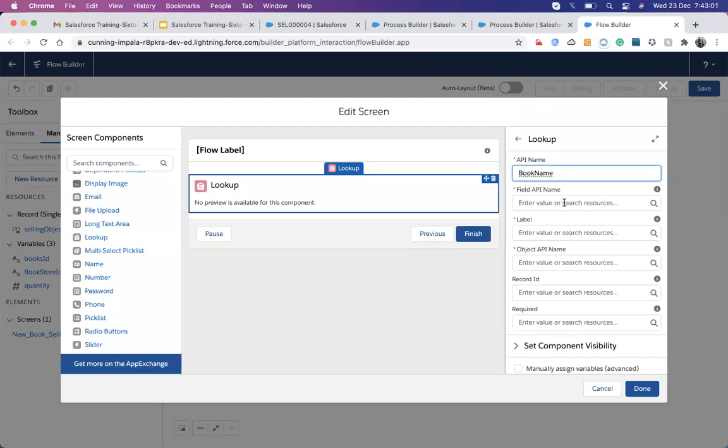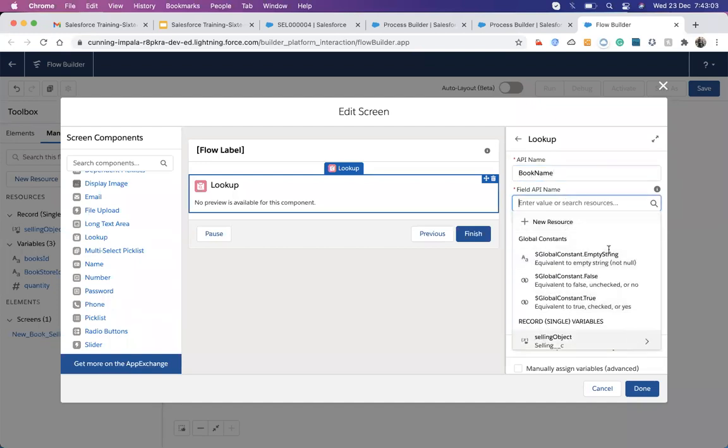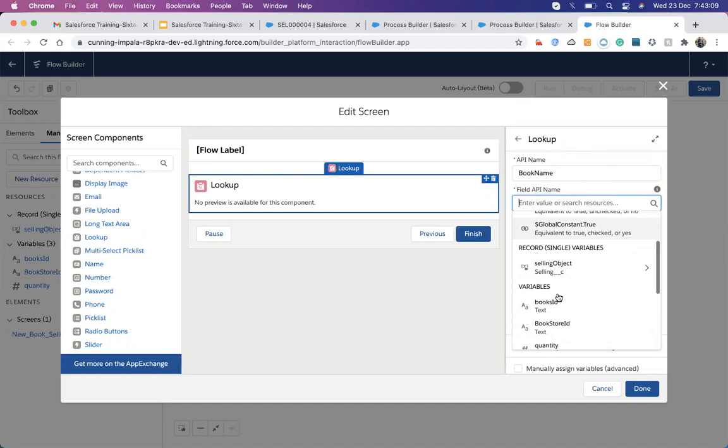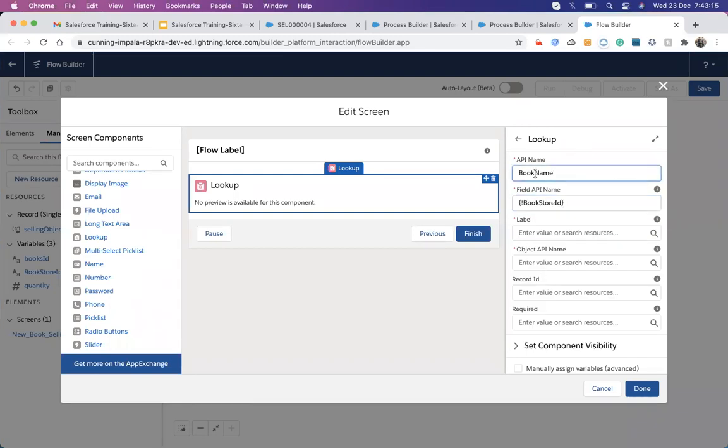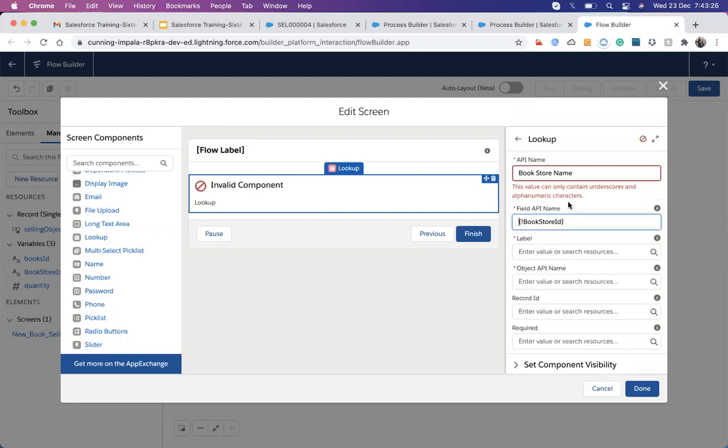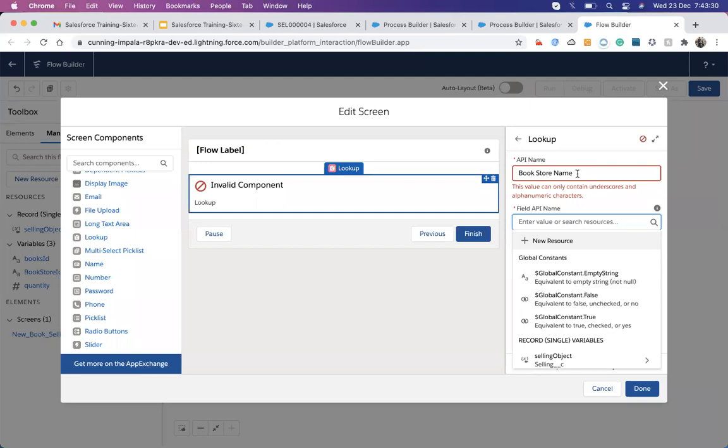Book name. It should be, what is that? Book ID. Where is it? Bookstore ID. So it's a field API name.